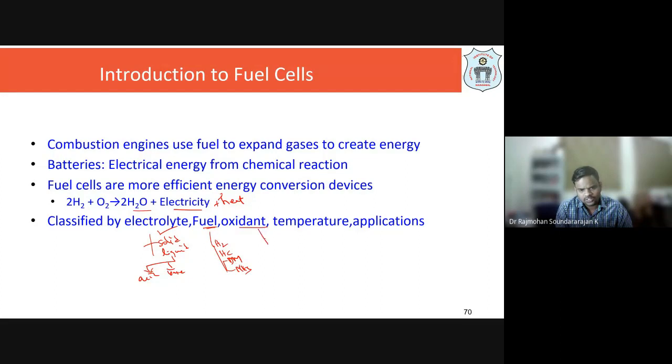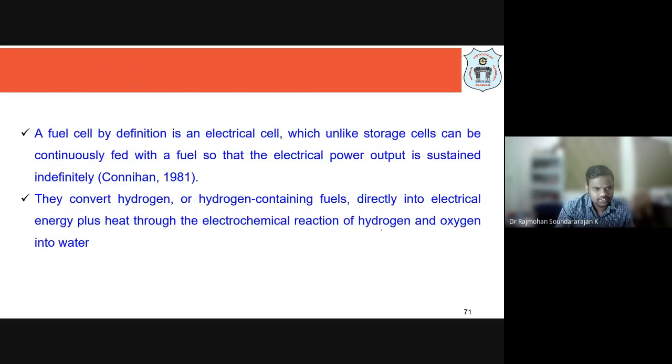Similarly, with respect to oxygen, either we may be using pure oxygen, or, since high pure oxygen is costly, mostly we will be supplying air. So whether we are using air or oxygen, the name and classification will change. And with respect to temperature, it can be room temperature, or high temperature, medium temperature applications. Based on that we are going to have different classifications.